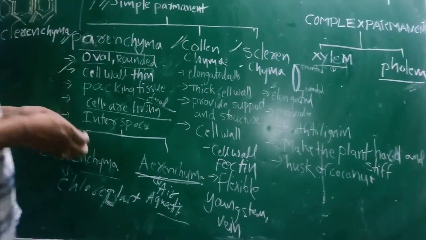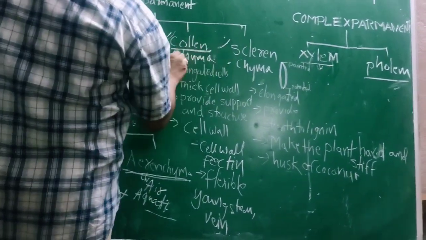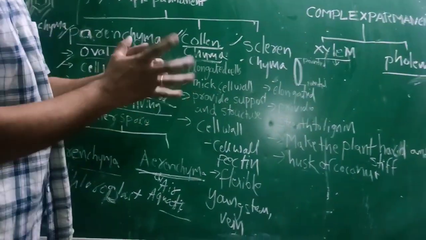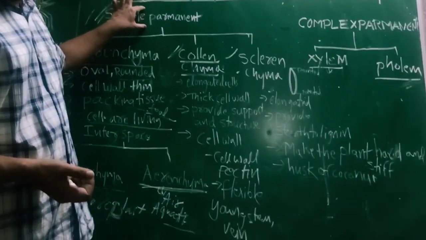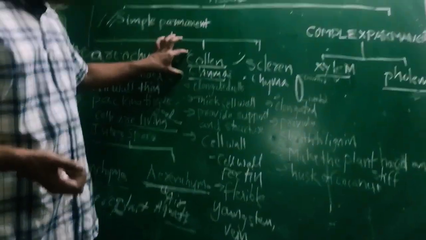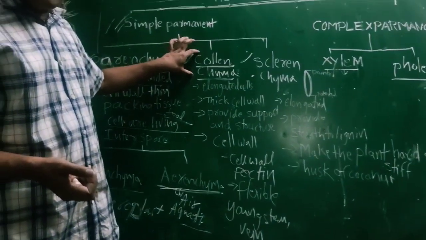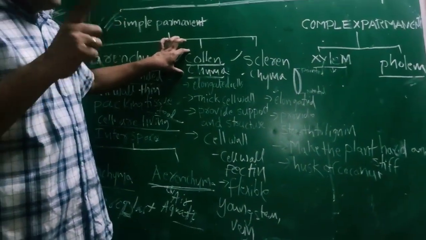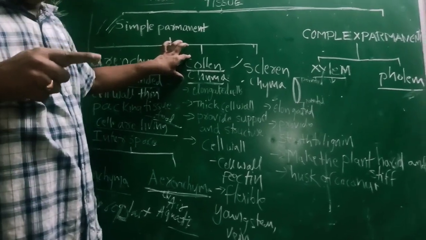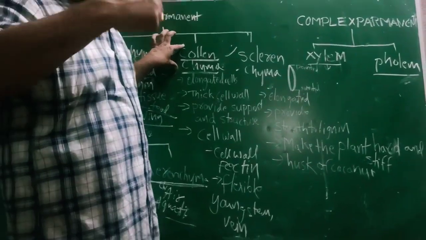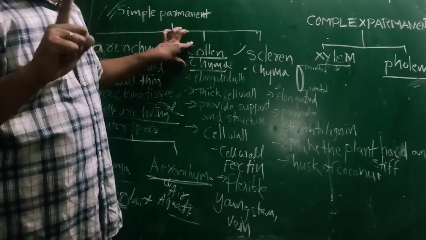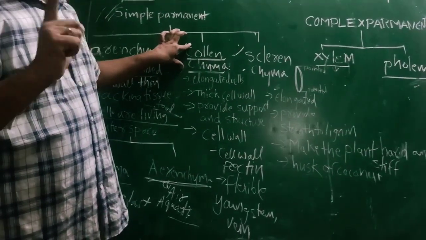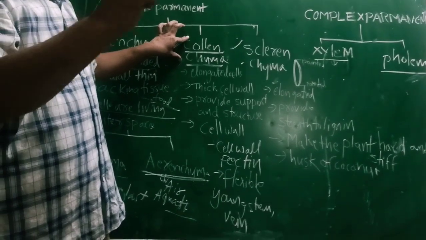Now the other one we have to discuss is collenchyma. What is collenchyma? Collenchyma is also a simple permanent tissue. For example, tendrils. Tendrils are, for example, from a delicate stem that takes support from other plants. Some examples are bottle gourd, bitter gourd, and some other types which have tendrils.